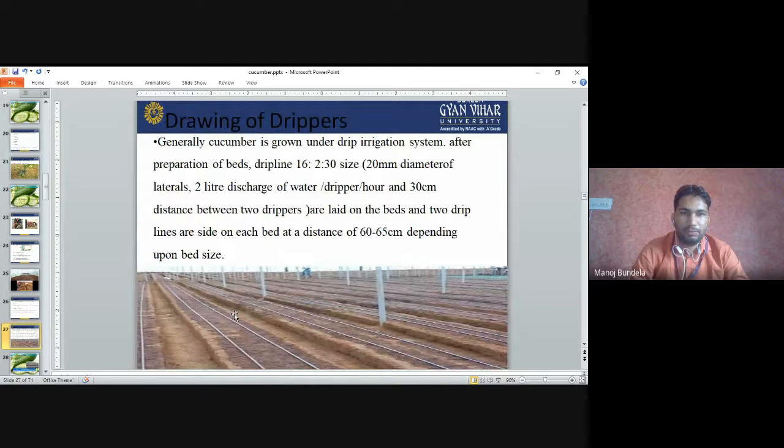Laterals or drippers. Generally, cucumber is grown in a drip house and we have to use the drip irrigation system. After preparation of beds, drip lines of 16 to 20 mm diameter lateral, 2 liter discharge of water per hour and 30 centimeter distance between the two drippers are laid on the bed, and two drip lines are laid on each bed at a distance of 60 to 65 centimeter depending upon the bed size.